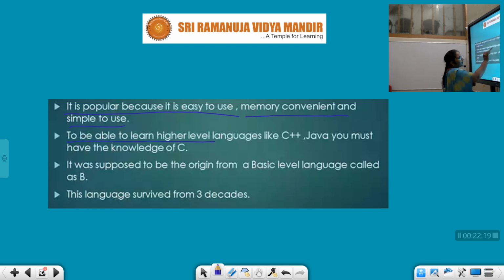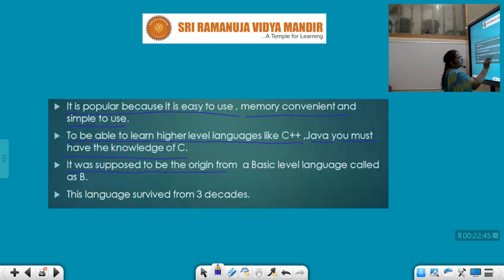To be able to learn higher level languages like C++ and Java, you must have the knowledge of C. Without C programming language knowledge, you can't attempt Java, C++ or others. So the main foundation for our programming languages is C.